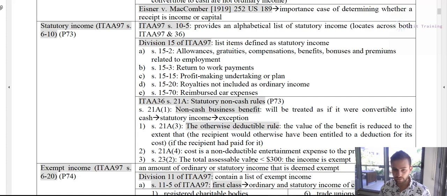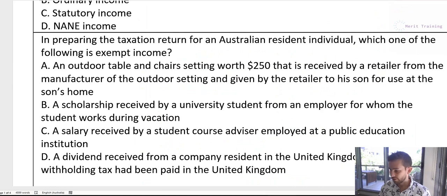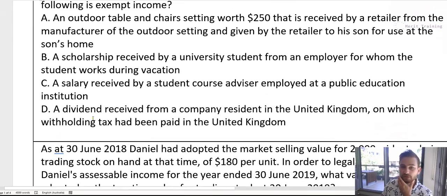These are the exceptions down here. One of the exceptions is if it's less than $300, then the income is exempt. Anyway, that was just a bit of background. I was getting a bit off track. So all we want to do is basically look for one of those categories. So pooled development funds, non-cash less than $300, family tax benefits, allowances received by members of the Defence Force, or scholarships paid to full-time students. Okay, so let's go through these and just see if it fits in with that list.